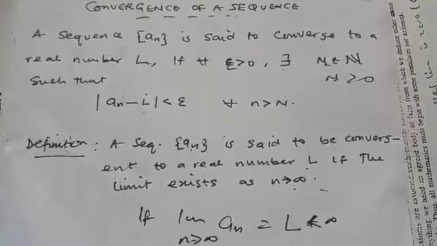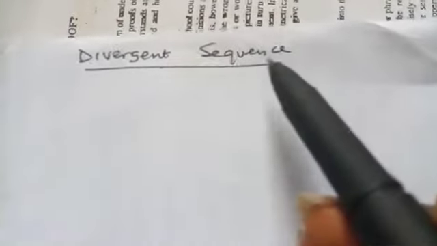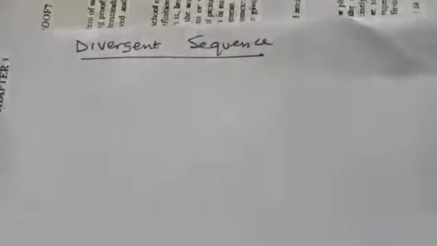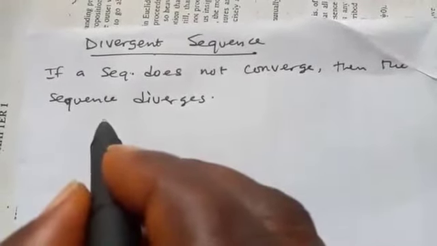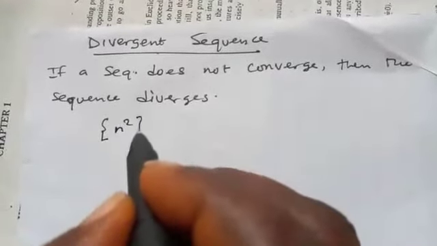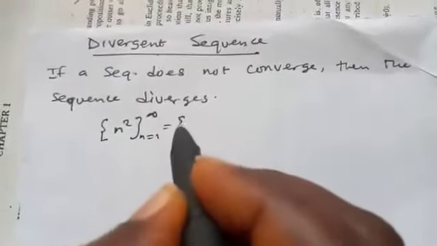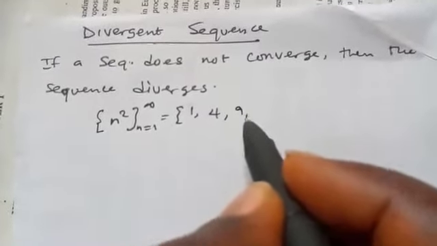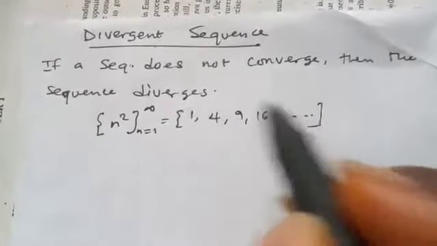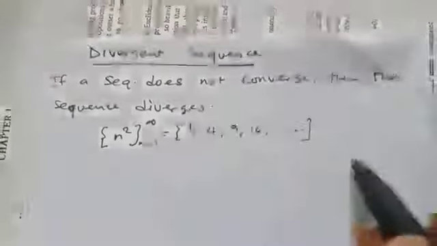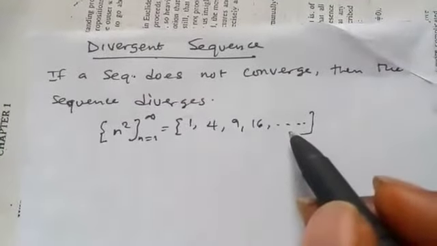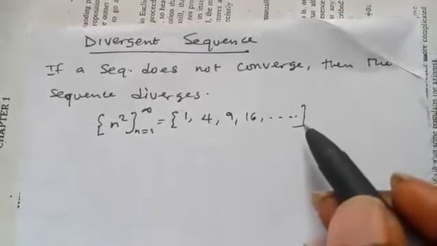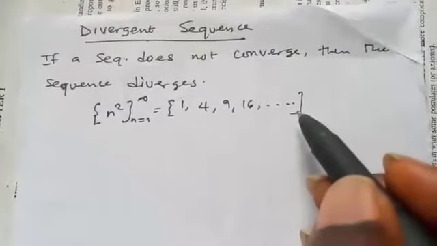So let's move to another interesting one: the divergent sequence. If a sequence does not converge, then it is said to be divergent. As an example of a divergent sequence, let's say we have this sequence. If you look at it, it will be 1, 4, 9, 16, and so on. You observe that this sequence keeps increasing and increasing, so it will not get to a particular place. In that case, we say that this sequence diverges, because it does not converge.